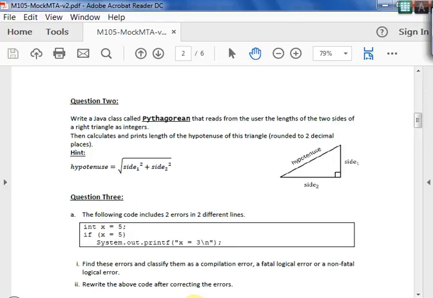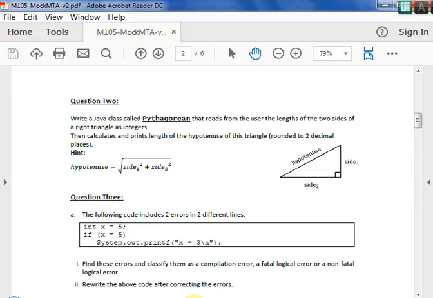Now let us move to the program. So we will take question number 2 here. Write a Java class called Pythagorean that reads from the user the lengths of two sides of a triangle as integers, and then calculates and prints the hypotenuse of this triangle rounded to 2 decimal places. The formula is given.